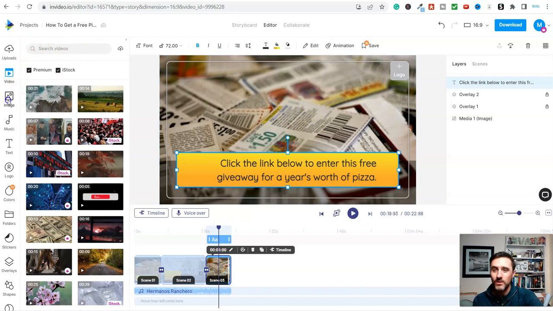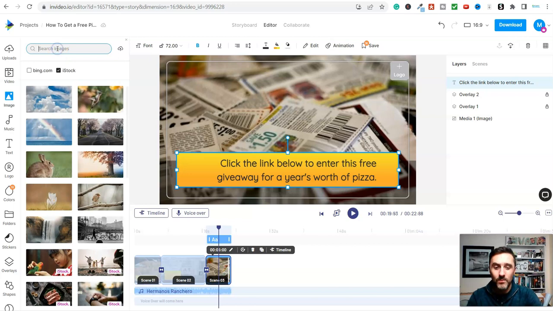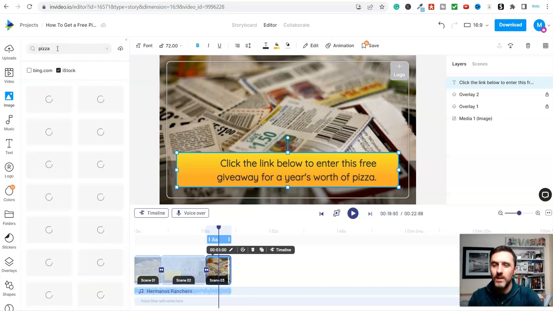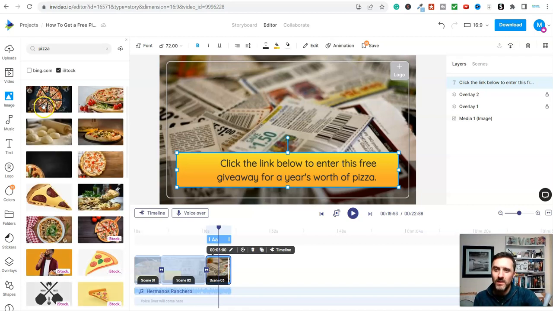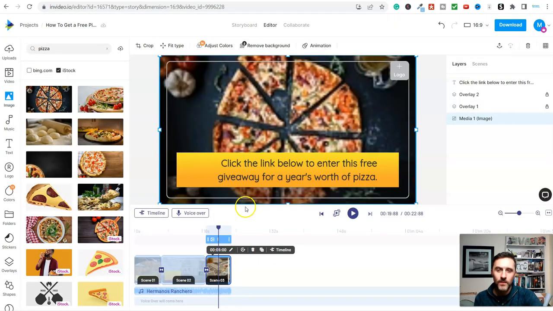So let me go to image really quickly. And we will just, what's this say? I'm just going to type in pizza, okay? I'll type in pizza and I'm going to hit enter. And then all I'm going to do here is, this one I'll do, I'm going to take this and I'm going to put this onto here. So replace this over here. And now look, that looks a lot better than the image that was there before, okay?